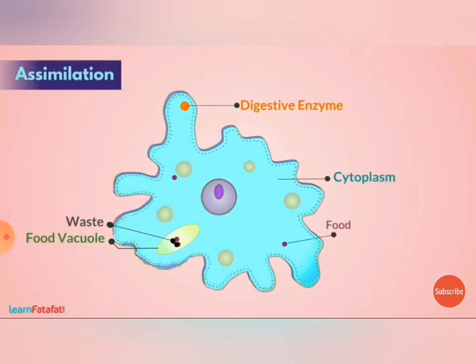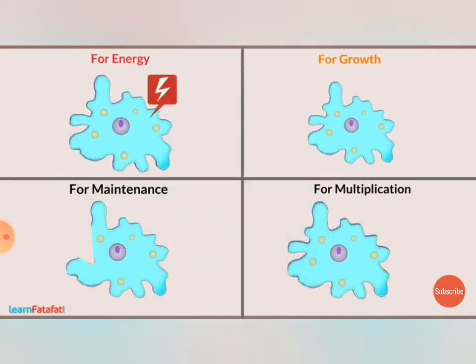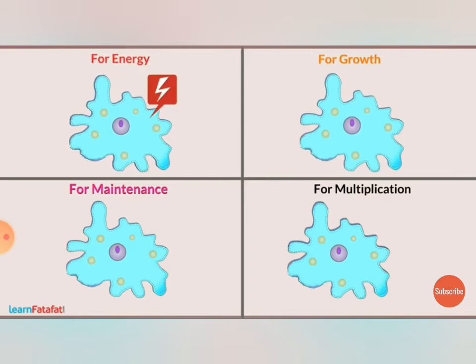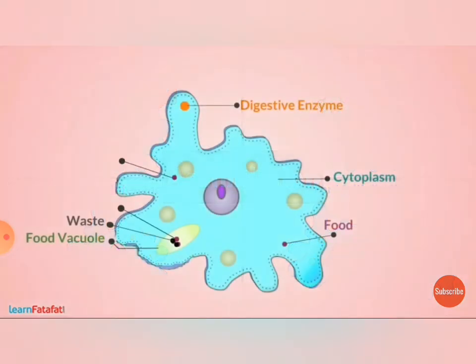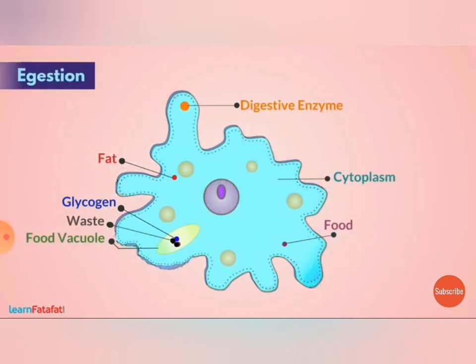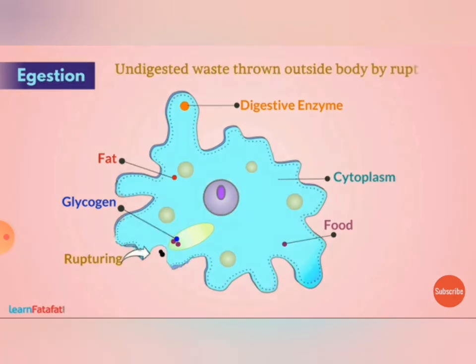Next is assimilation. The absorbed food in the cytoplasm is used for energy, growth, maintenance and multiplication. This is called assimilation. Excess food is stored as glycogen and fats. Next is egestion. The undigested waste is taken near the cell membrane and thrown out by rupturing. Rupturing means cutting the membrane. This is called egestion.